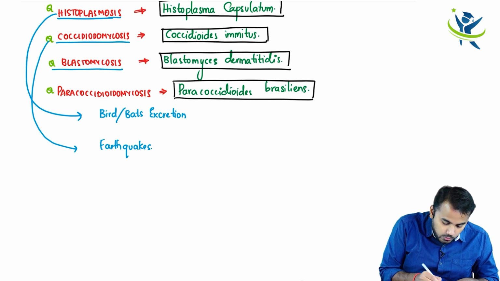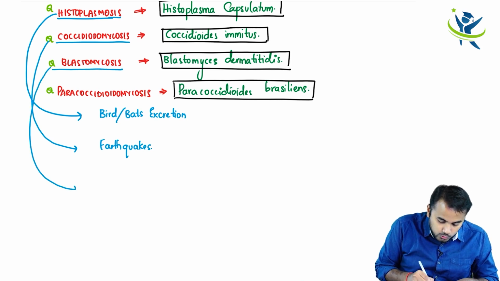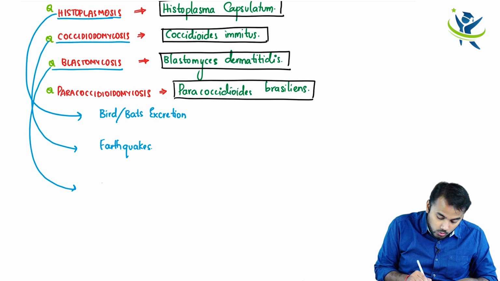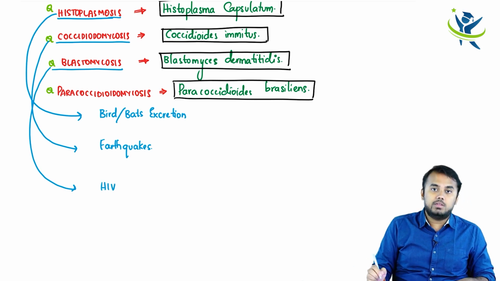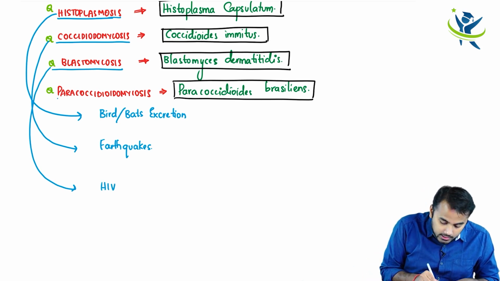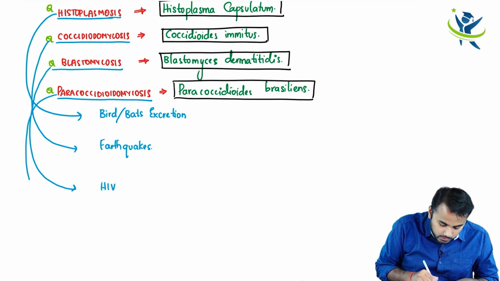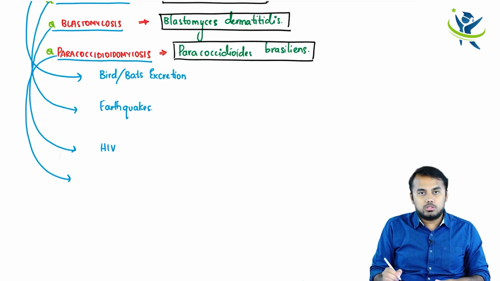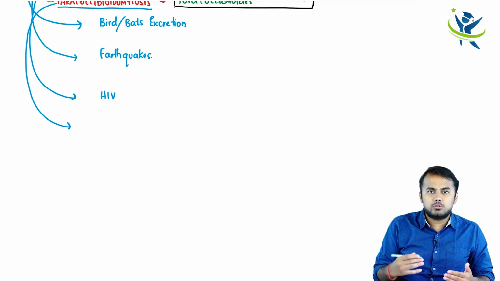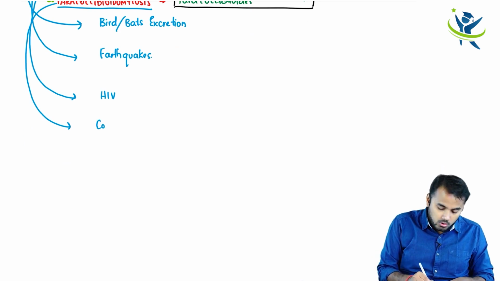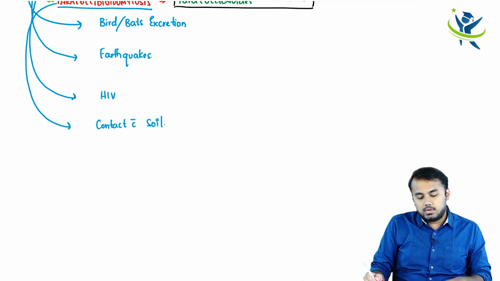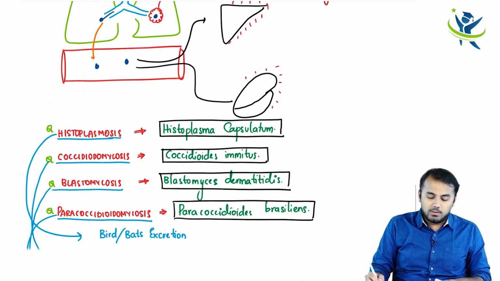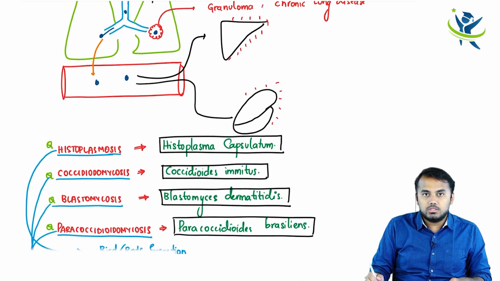Next, regarding blastomycosis, blastomycosis is most commonly seen in patients who have HIV, right? And finally, paracoccidioidomycosis. You see paracoccidioidomycosis in patients who are always in contact with the soil. So these are some of the important things which can make an MCQ for you. These are the important things which you have to remember.